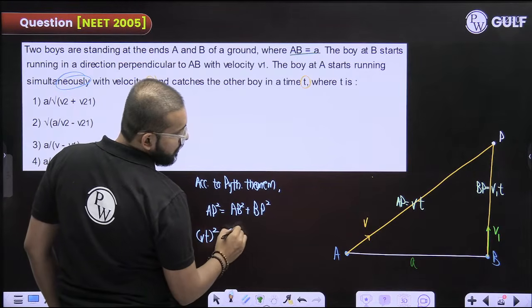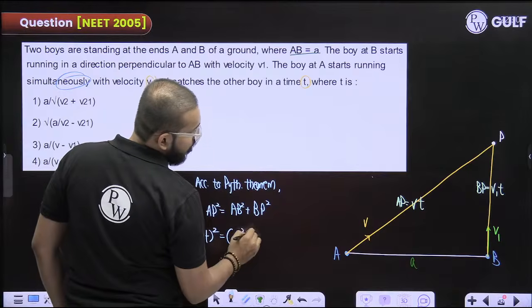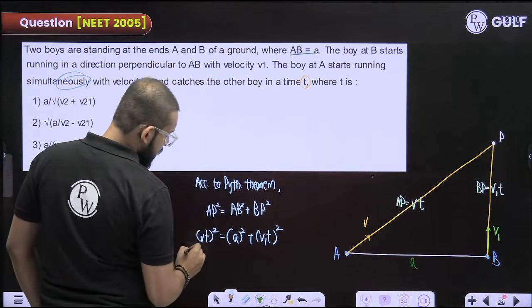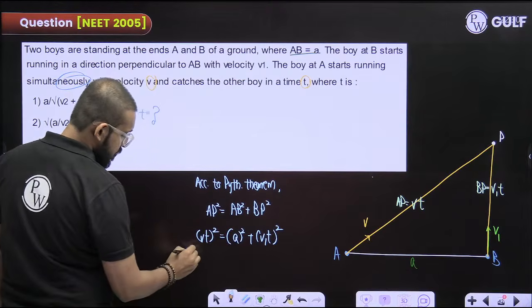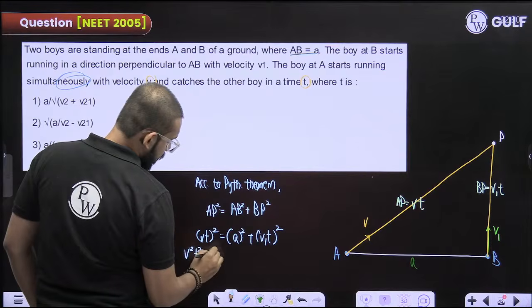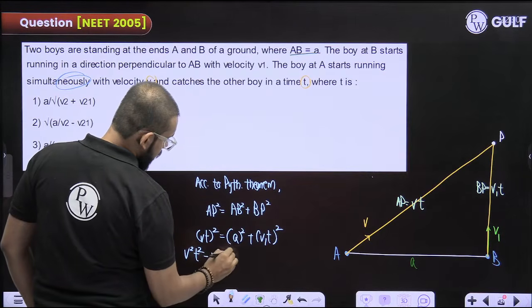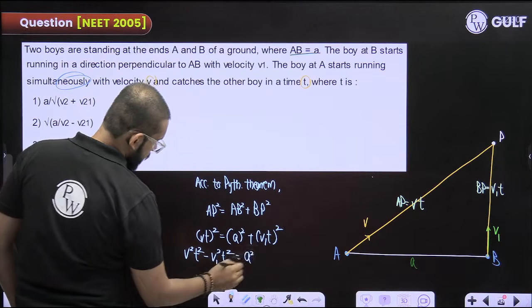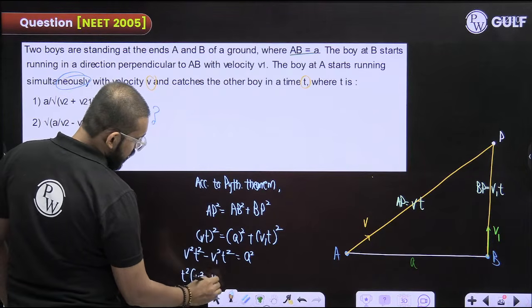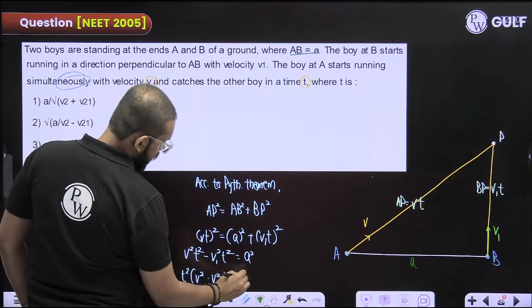AB square is a square. BP square is v1 t whole square. Send it this side: v square t square minus v1 square t square is equal to a square. Fine. t square you can take common: t square times (v square minus v1 square) is equal to a square.